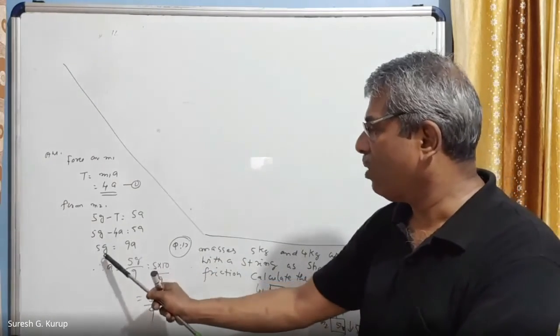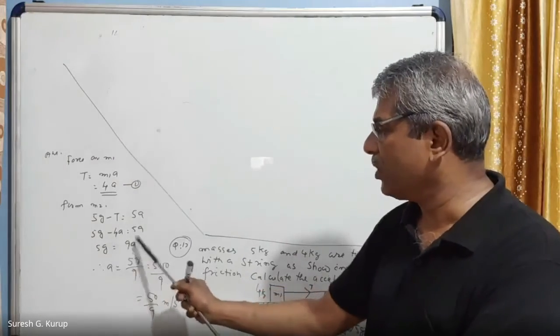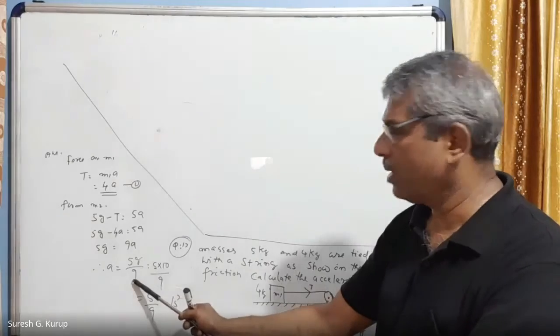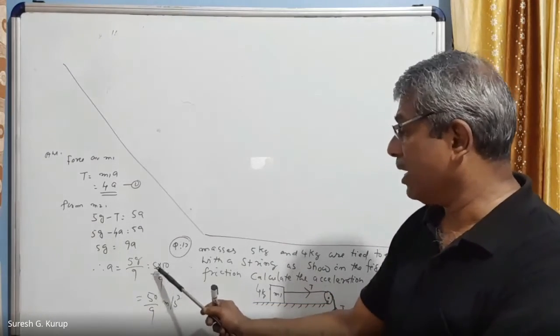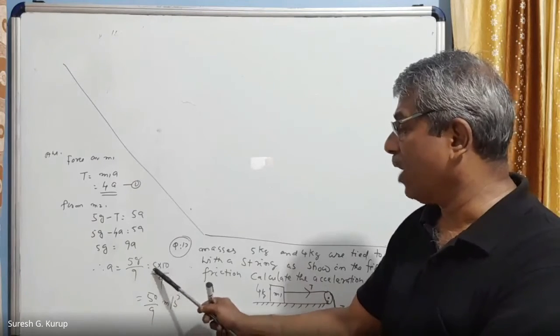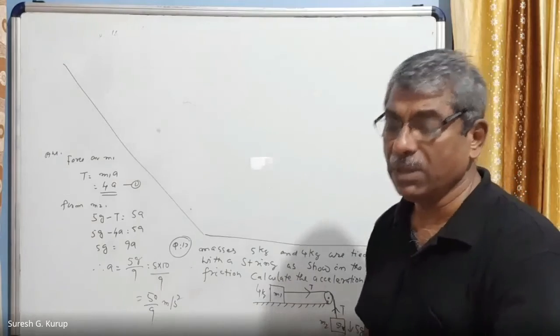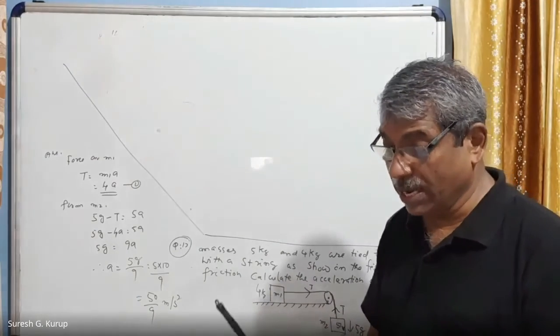That is, 5a equals 5g minus 4a, so 4a is taken to the other side. You will get 5g is equal to 9a. A is equal to 5 into g divided by 9. Taking the value of g as 10, 5 into 10 divided by 9. That is equal to 50 by 9 meter per second square we are getting. So this is also a good question. Acceleration.